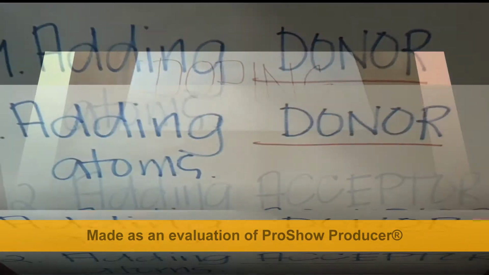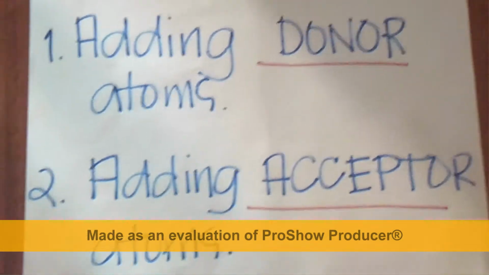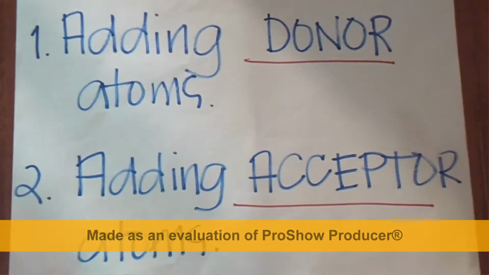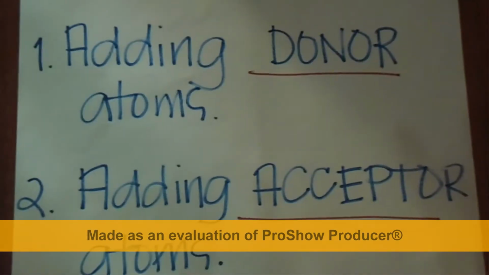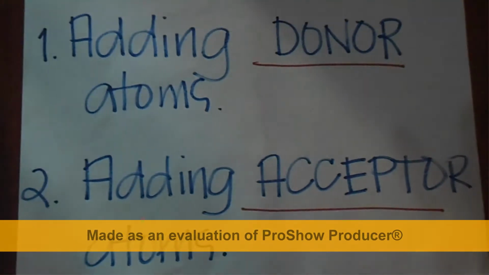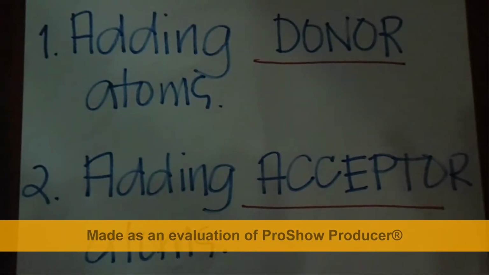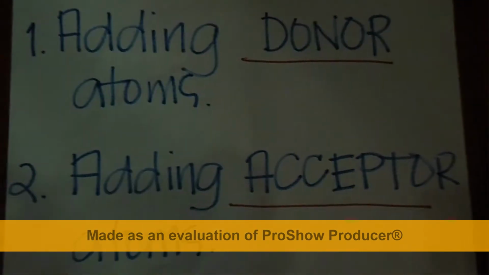There are two ways of adding impurities to a pure semiconductor. One is by adding donor atoms, and the other is by adding acceptor atoms. The nature of the doping elements determines whether they are donor atoms or acceptor atoms.